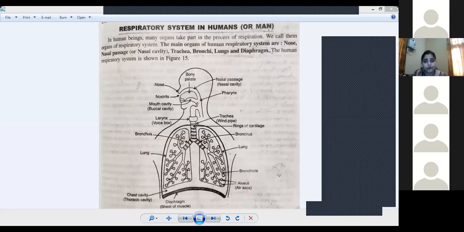This is very, very important: right lung is larger and left lung is smaller. Just note down that right lung has 3 lobes and left lung has only 2 lobes. Why? Because the heart is also present on the left side. So the left lung has to adjust the heart also. That's why left lung is smaller compared to the right lung. Right lung has 3 lobes and left lung has 2 lobes. Clear?